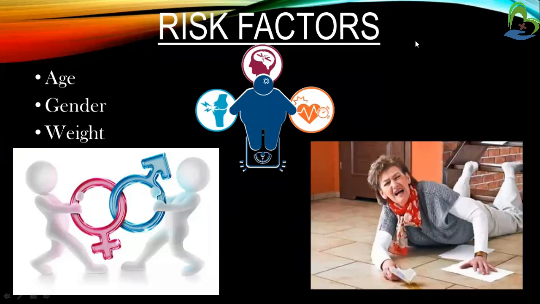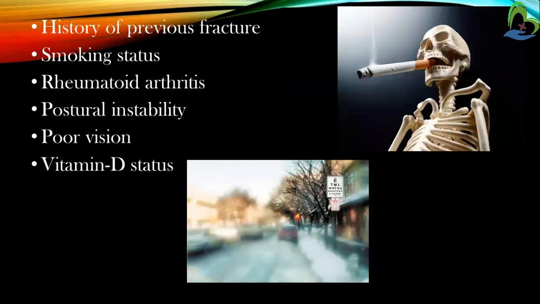Risk factors of fracture. First is age; at any age, a fracture can occur. Then gender; both male and female are affected. Then weight; being overweight is also a risk for fracture. Then history of previous fracture, smoking status, rheumatoid arthritis, postural instability, poor vision, then vitamin D status; due to vitamin D deficiency, fractures also occur.